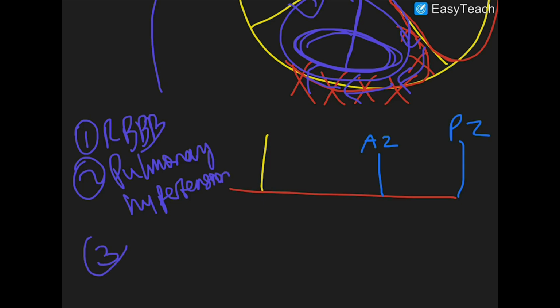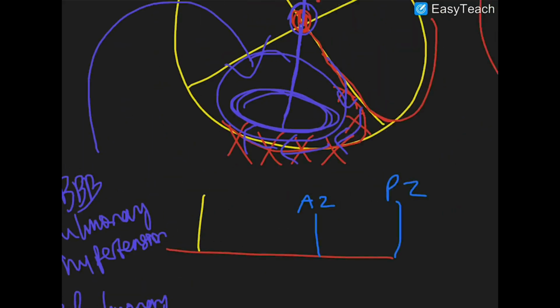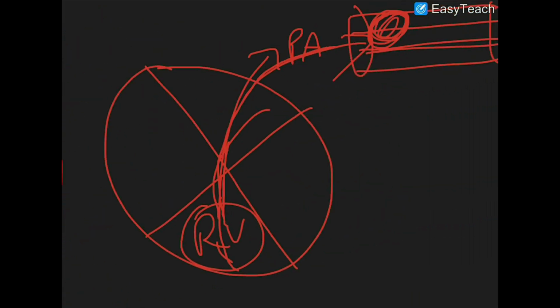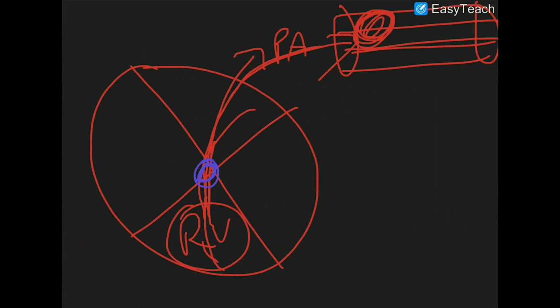And another cause that makes sense would be pulmonary stenosis. So what if for whatever reason your pulmonary valve here had a lot of fibrosis, and it was very stiff, and it did not want to open and let the blood flow across it?